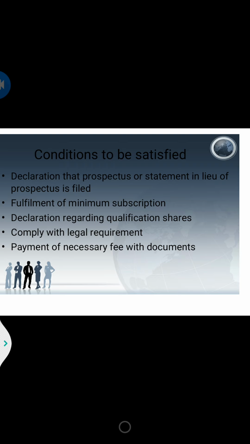The next is a statutory declaration stating that all the legal requirements have been complied with. Then for that the company should also pay some necessary fee along with the documents. The registrar examines the documents and after being satisfied issues the certificate of commencement, and this certificate entitles the company to start its business now.